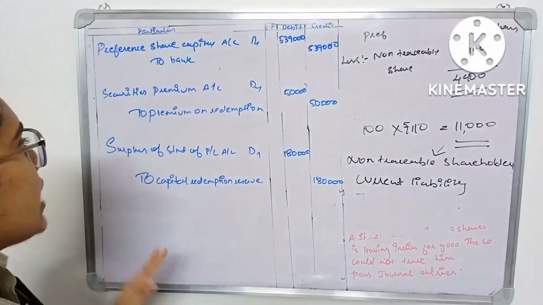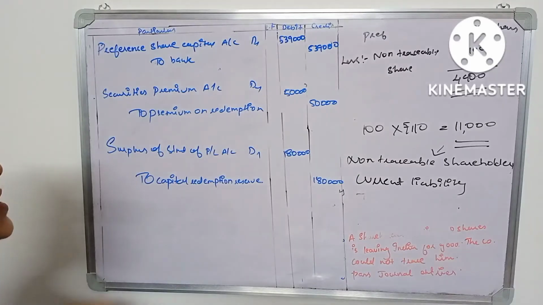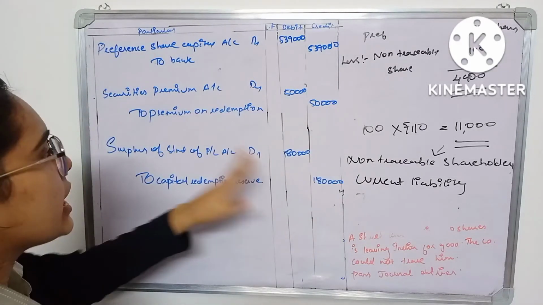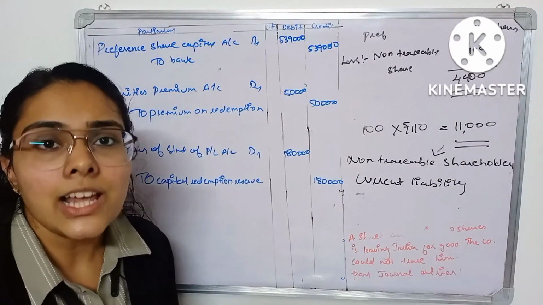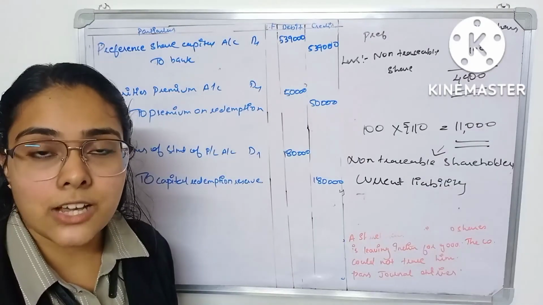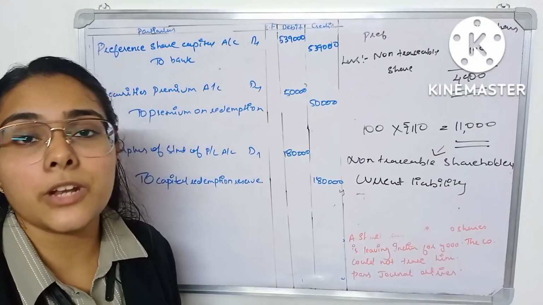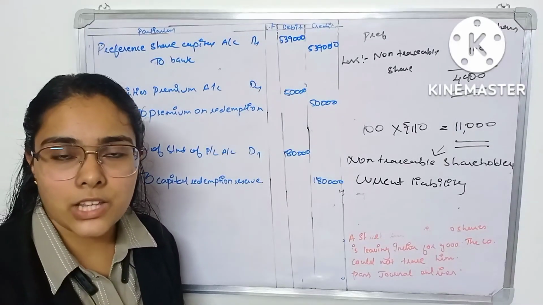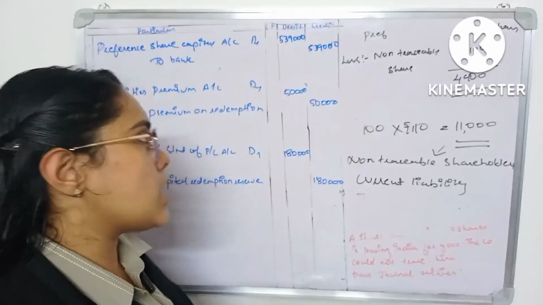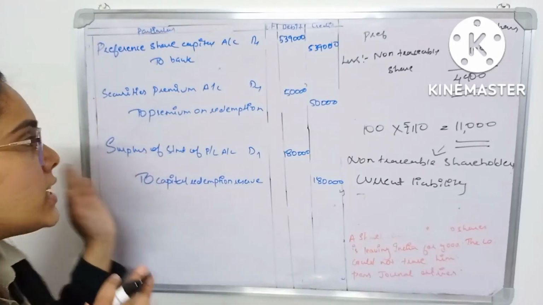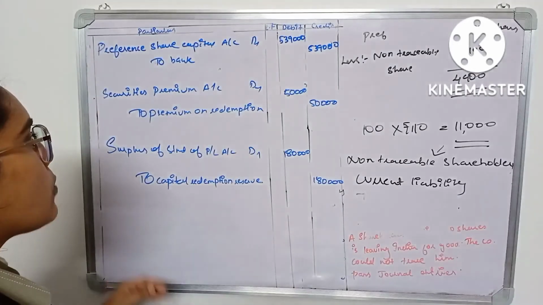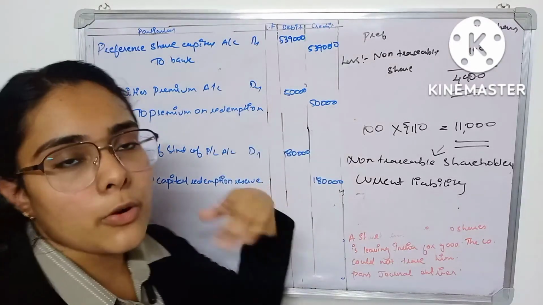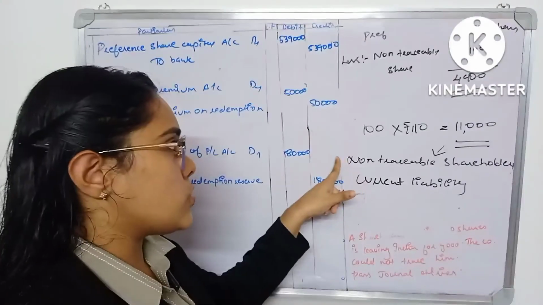So that's it. Now moving to the journal entries. You got 5,39,000, and then you have to settle the securities premium. You have to meet the premium on redemption, and in the question you are asked to meet that from the securities premium reserve account. So you are going to do the same. Securities premium reserve account debtor to premium on redemption. The premium on redemption amount was 50,000 rupees.